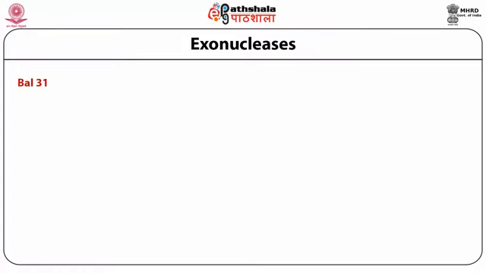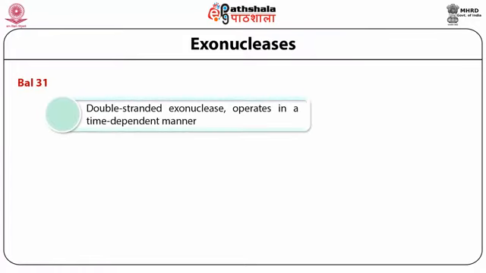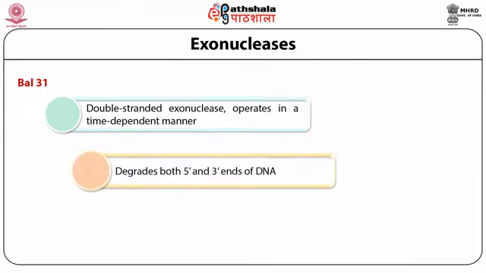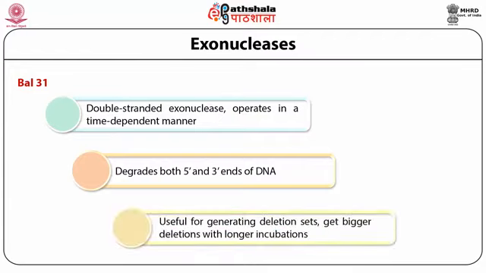Exonuclease BAL31 is specific to double-stranded DNA. It operates in a time-dependent manner, and it degrades both the 5' and 3' ends of DNA. This BAL31 exonuclease is useful for generating deletion sets, getting bigger deletions with long incubation. So it is clear that when the incubation time is higher, bigger deletions will be generated.